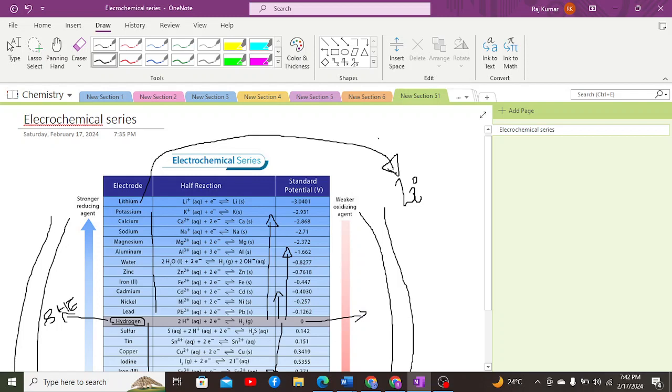So we can also conclude that if there is a high reduction potential, there is a high ability to gain electrons, which means there will be less tendency to lose electrons in order to cause any other substance to react with that element. Those elements which have a higher reduction potential are considered to be less reactive, because they have more capability to accept electrons and less capability to lose electrons in order to cause the reaction.